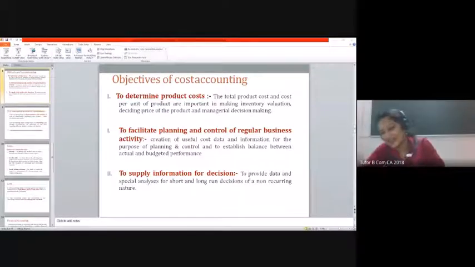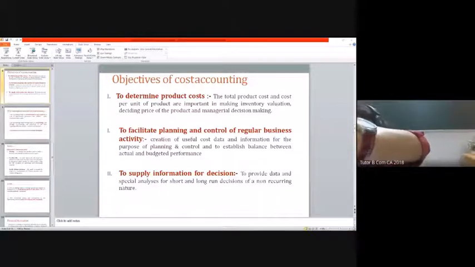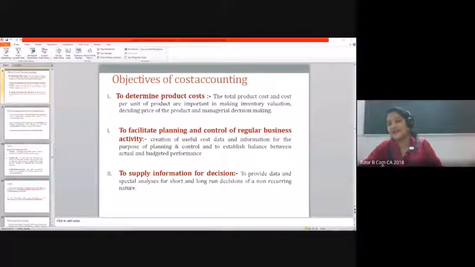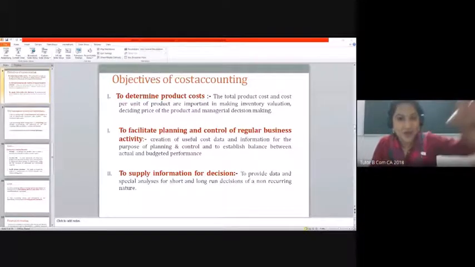Okay, good, excellent, very good. What is your name? Neha. Yes, what Neha has said is excellent. That is a logic to that. In case of a construction company, they are going with a particular project. So the cost is ascertained for that particular project. There is a difference with respect to cost ascertainment. But when you look into a textile manufacturing company, normally production happens in batches. So their production cost is ascertained for a particular batch.